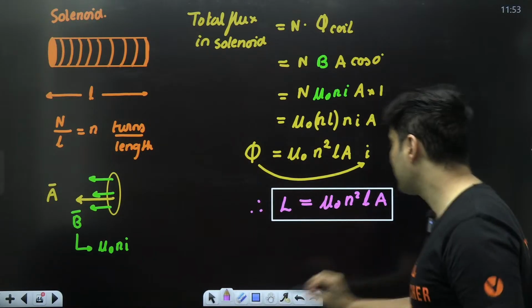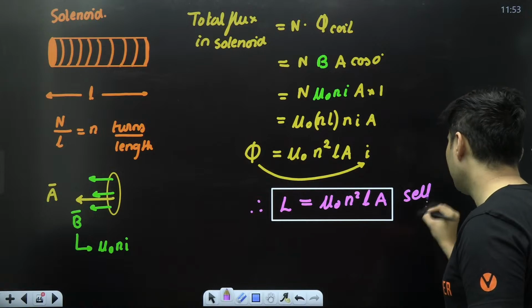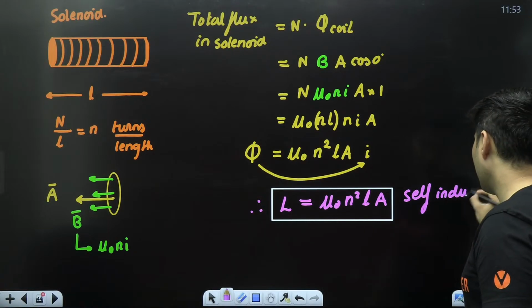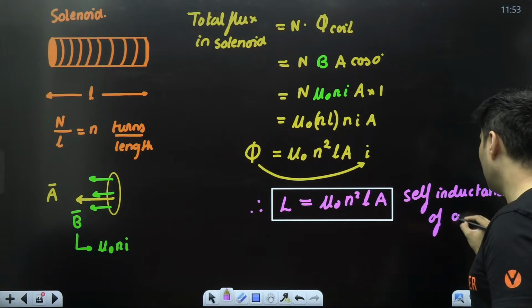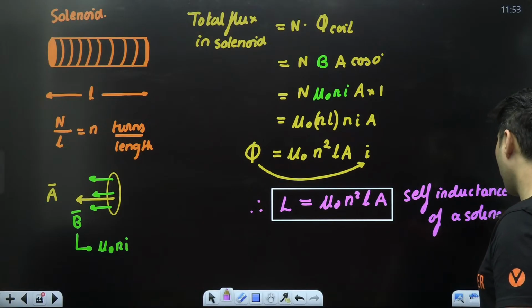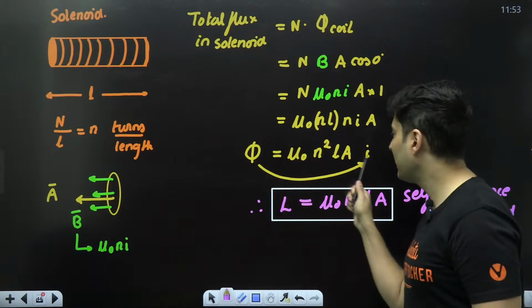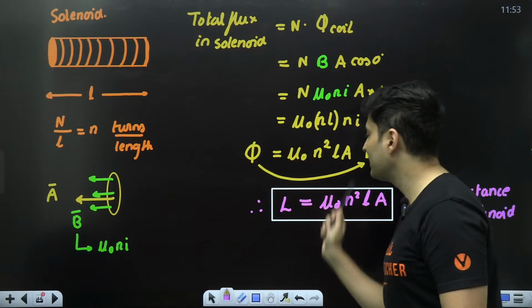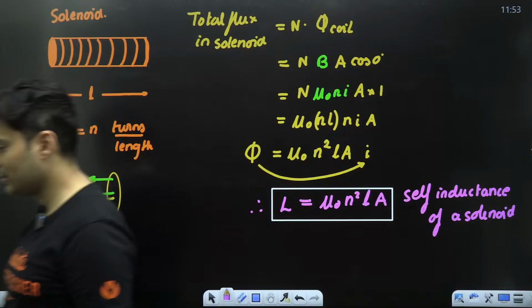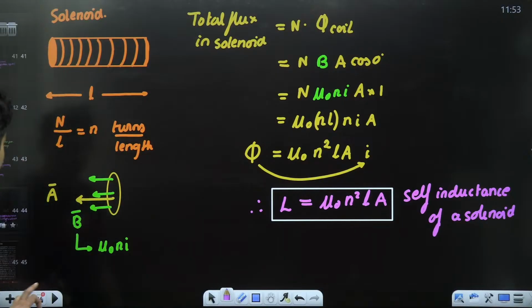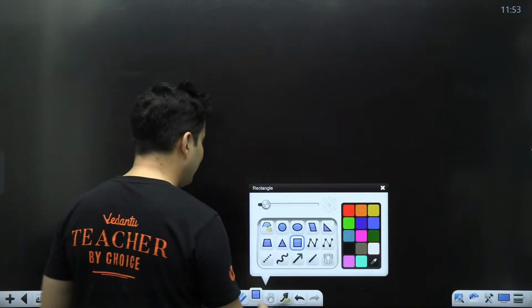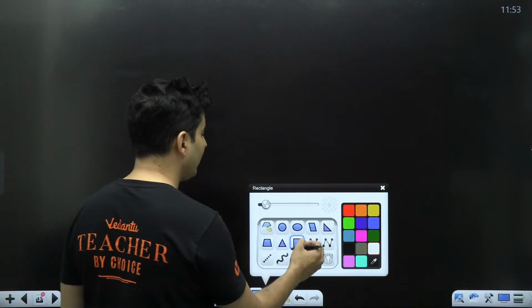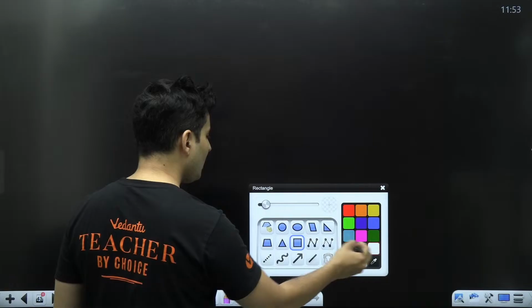This is the self-inductance of a solenoid. How did we show it? By showing flux is proportional to the current. So whatever constant is there will be the self-inductance. Clear? Same way, we can go over here and find the mutual inductance of two concentric solenoids. Just imagine this.